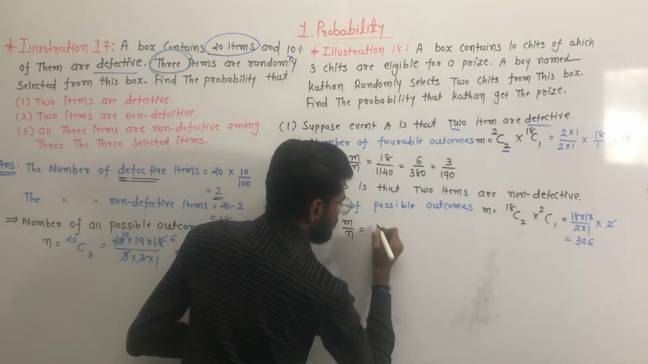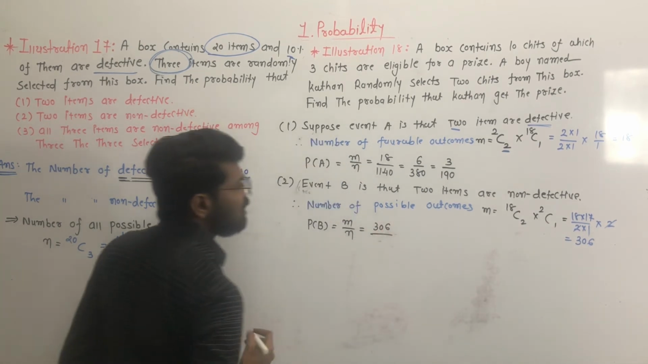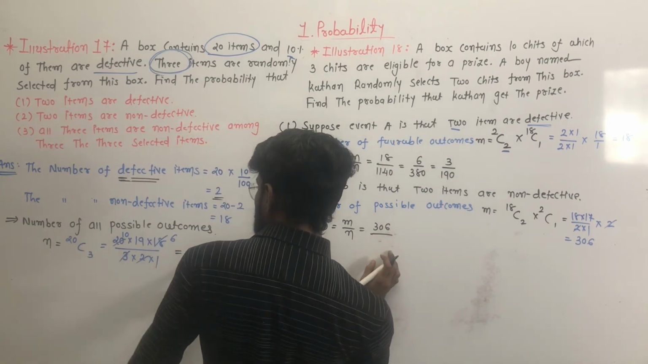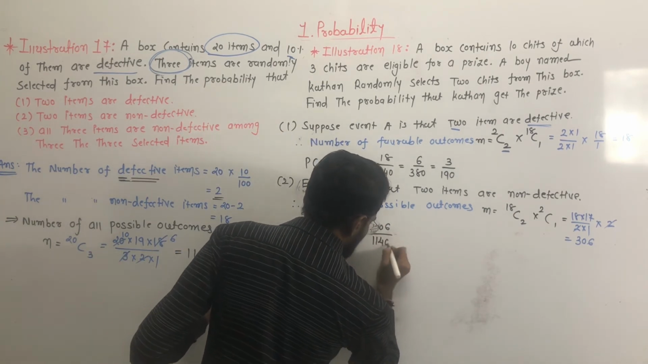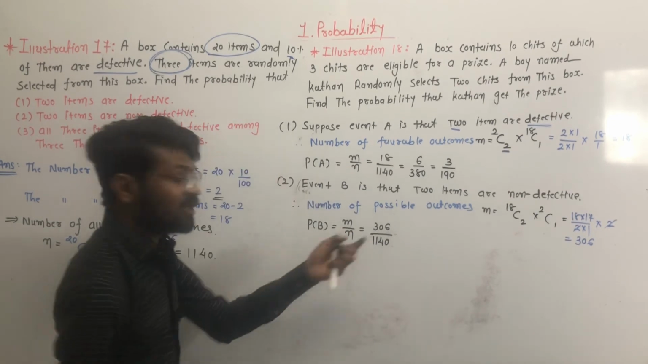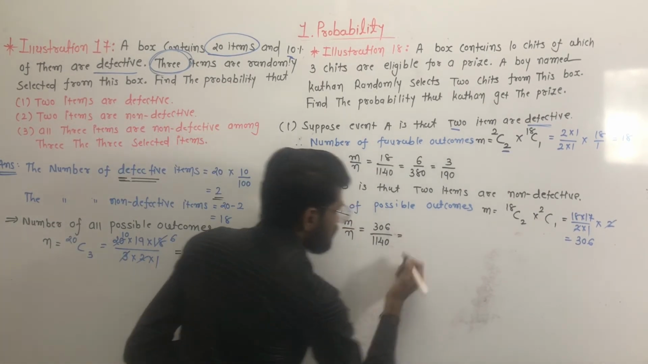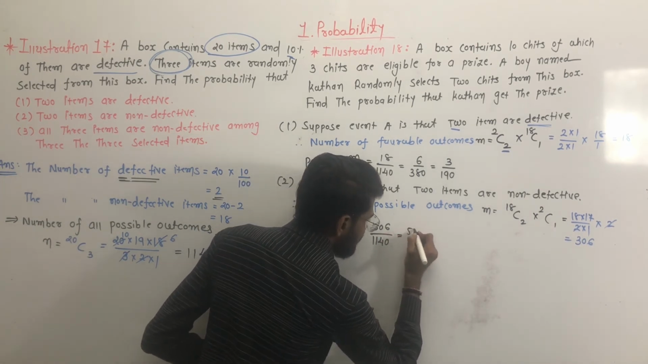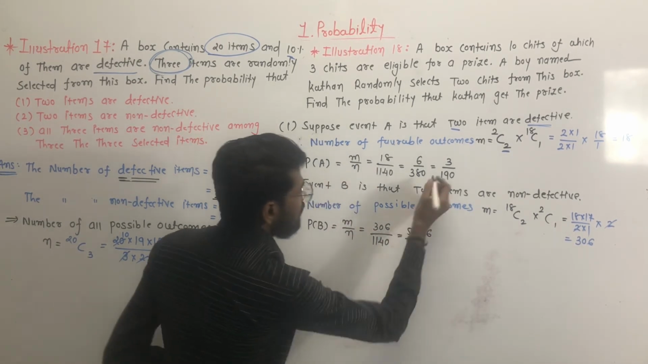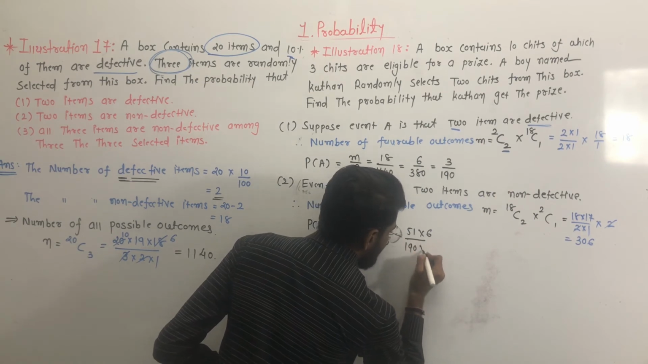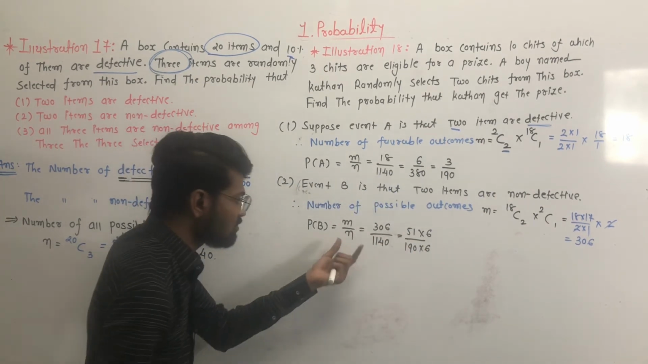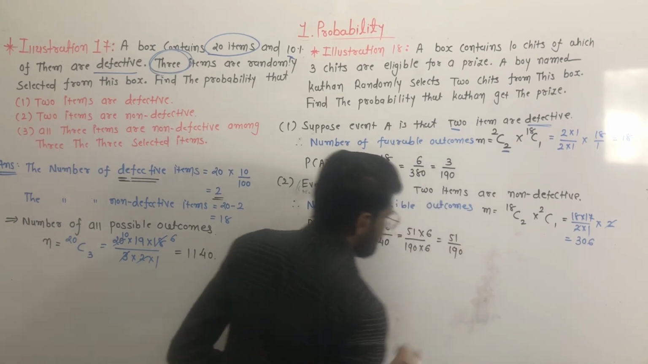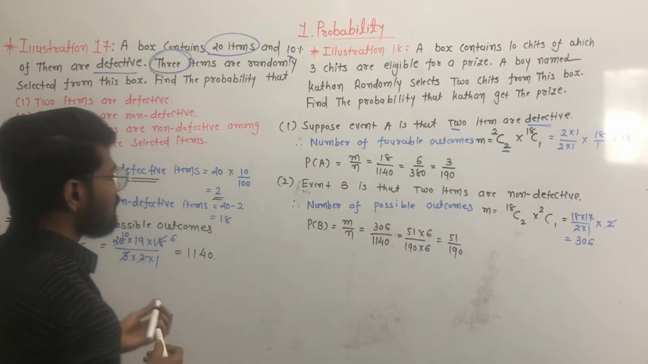So the probability of this event B is equal to M by N. M is equal to 306, and the total possible outcome will be 1140. Okay, if we cancel out 6, then 51 multiplied by 6 and 190 multiplied by 6 is equal to 1140. So 6 is cancelled, and we get 51 upon 190. This is our probability of this event B.